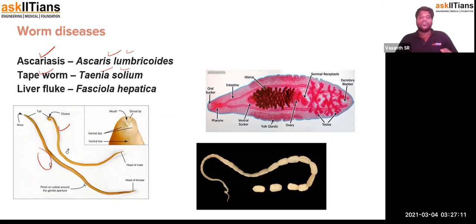So the next one is liver fluke. Liver fluke is also called an animal which is causing liver fluke.